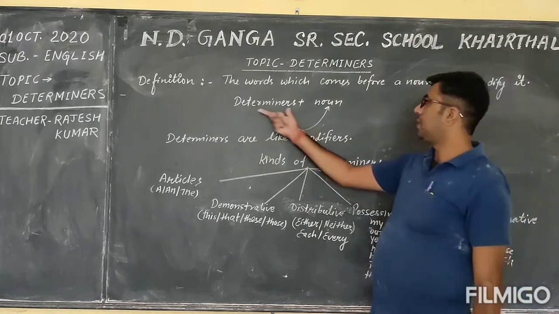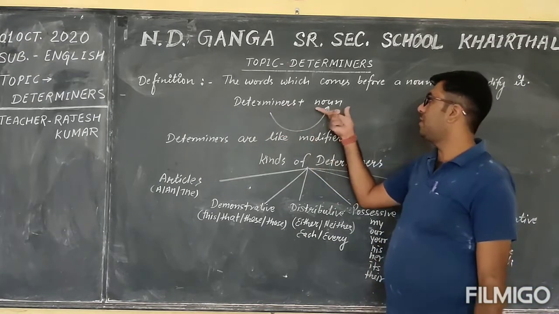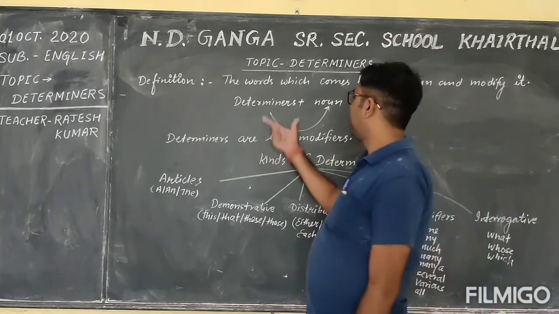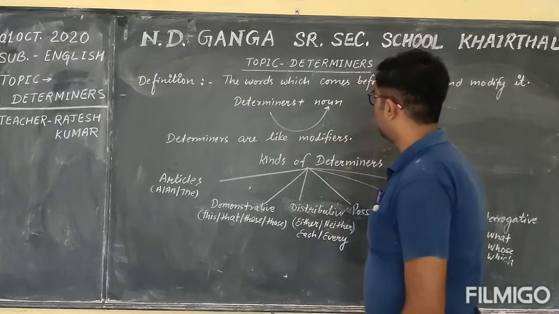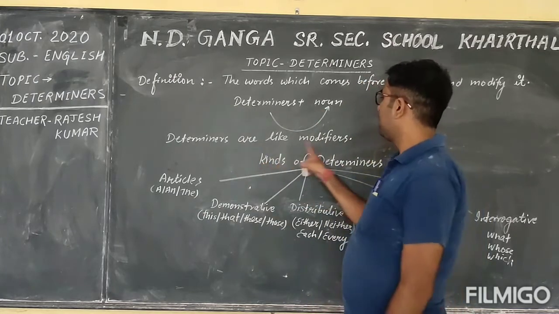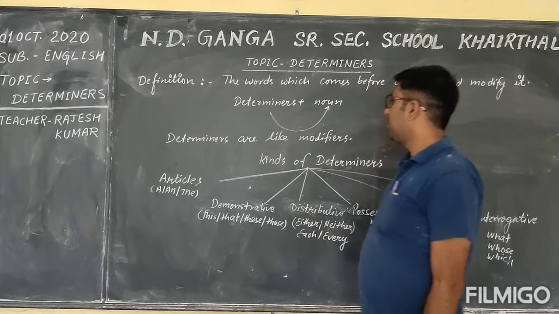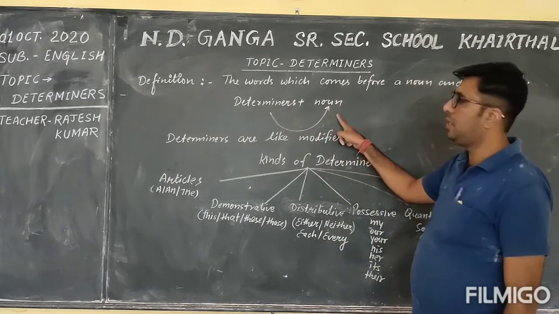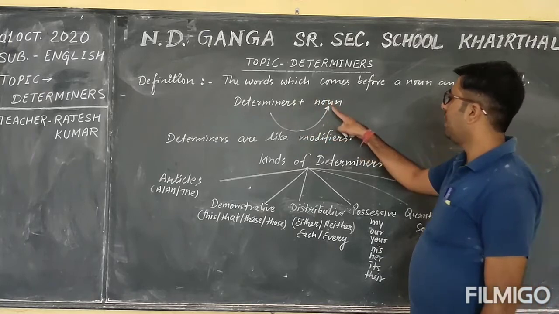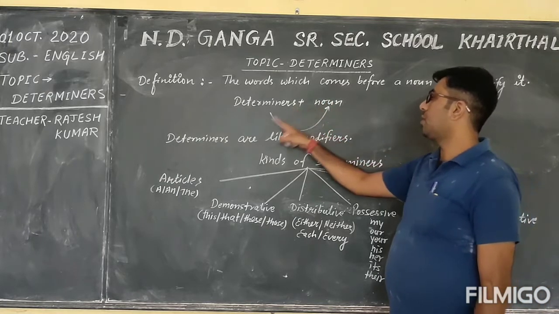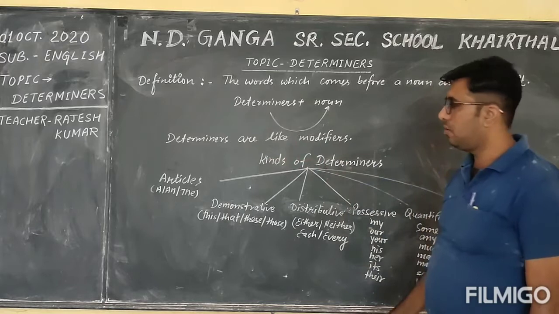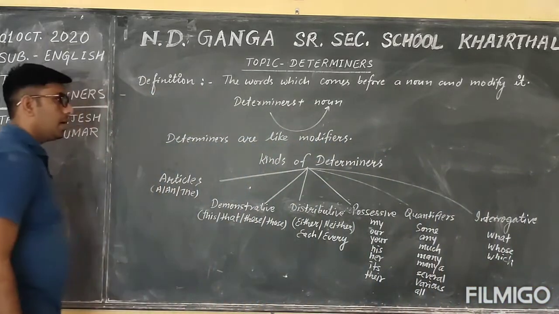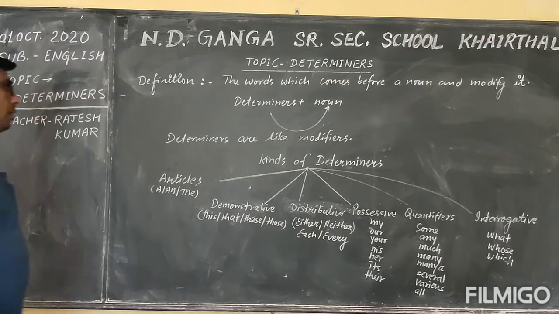And determiners always come before a noun. So determiners are like modifiers. Okay, because you know that these words modify a noun. So they are called modifiers. Okay, so you know that the determiners are like modifiers.